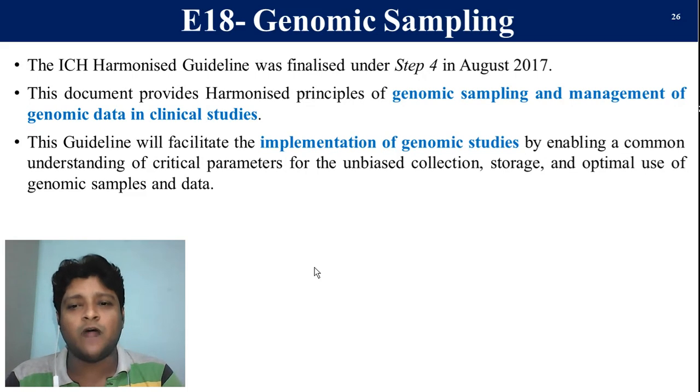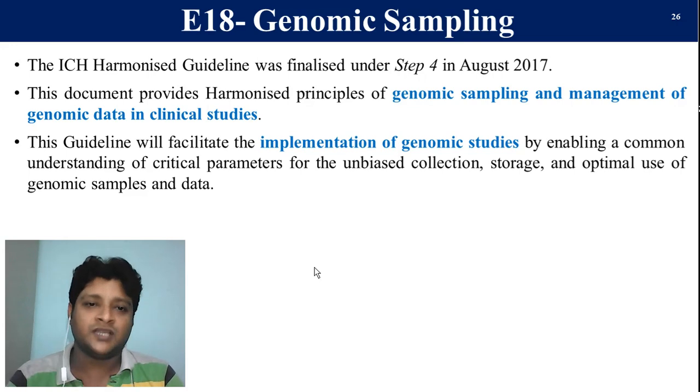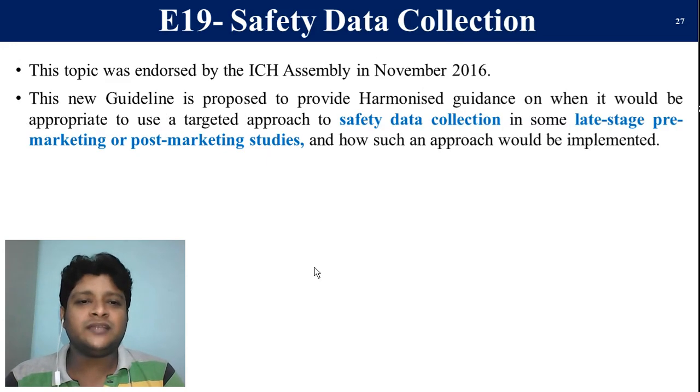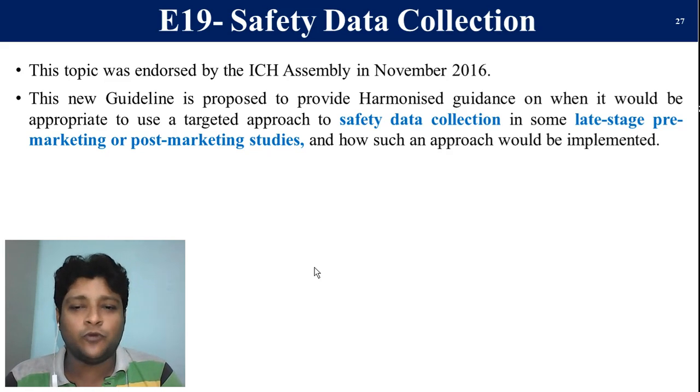Now, E19 mainly deals with safety data collection. Safety data collection means the guideline promotes harmonized guidance for the collection of data, the storage of data, and the future use of this data for marketing or post-marketing studies. So here it tells how we are going to collect the data during the clinical study or after the clinical study, that means in phase 4. That deals with safety data collection. How we are going to collect it, all these guidelines are mentioned in this E19.